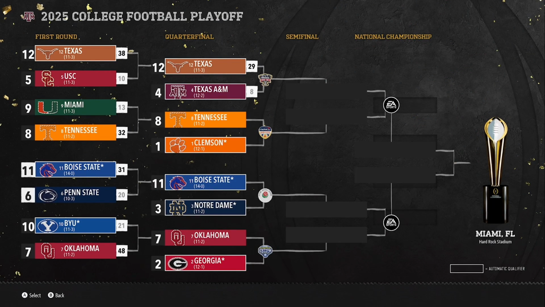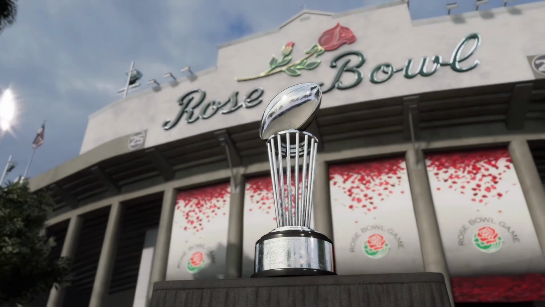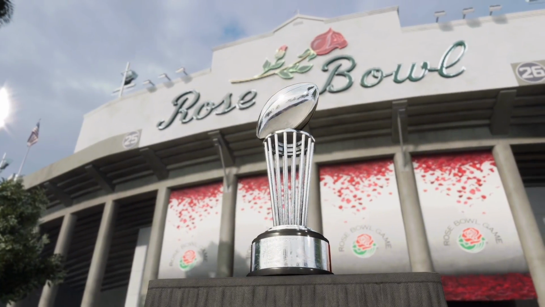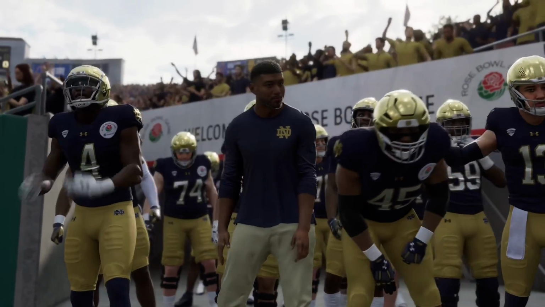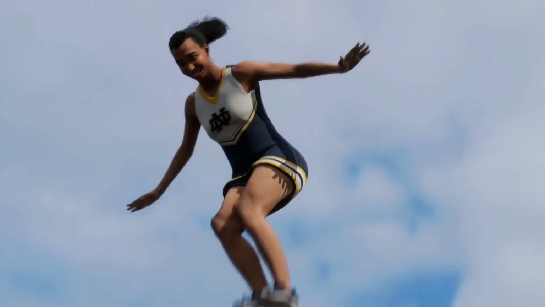But let's get into this Rose Bowl matchup versus Notre Dame and Boise State. I think that's game of the week, even though College Football 26 is just going to put game of the week to whoever has the 1 seed, honestly. But I love the Rose Bowl. It's my favorite bowl game because it just looks so freaking cool. But there's a look at Notre Dame with the MAC logo. Let's get into this game.